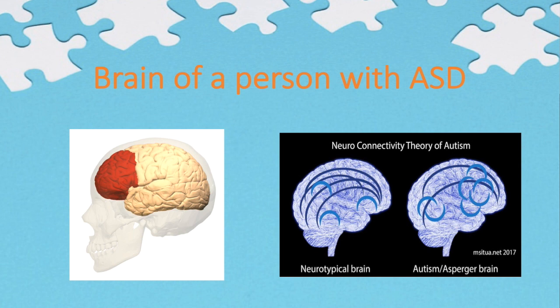The brain of a person with ASD is characterized by overproduction of neurons in the prefrontal cortex, which is located behind the forehead. You would think that more neurons would make the brain work better, but that's not the case, as it creates miscommunication between brain regions.